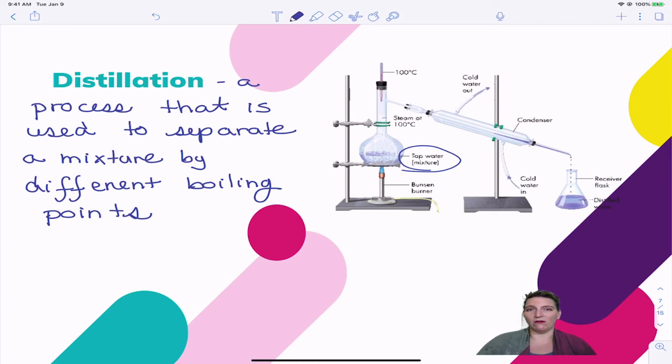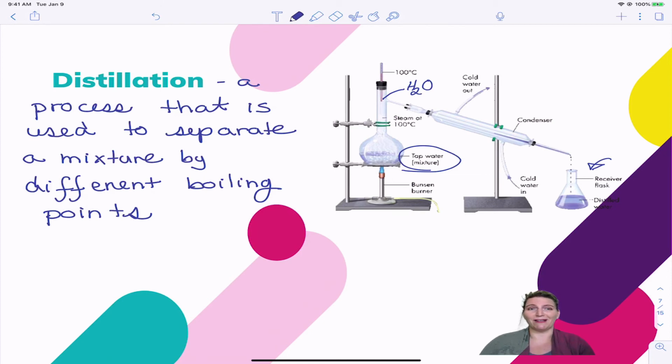If I boil the tap water, just the water, literally the molecule composed of 1 oxygen and 2 hydrogen, will boil and turn into a gas, and then it goes through this tube, the condenser. The condenser is a tube within a tube, and in between those two tubes is cold water. That takes energy away from the steam, and the water goes from a gas back to a liquid, and here you have just pure, what we would call distilled water. This is how you could purify salt water. You could use distillation. This is also how a lot of alcohol is made.